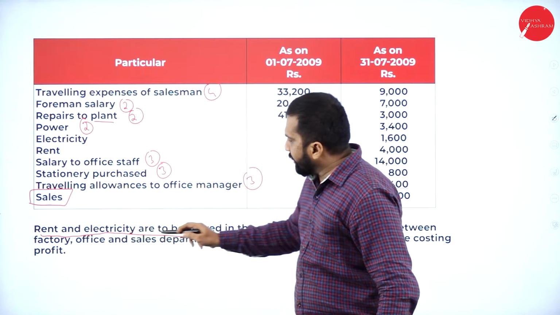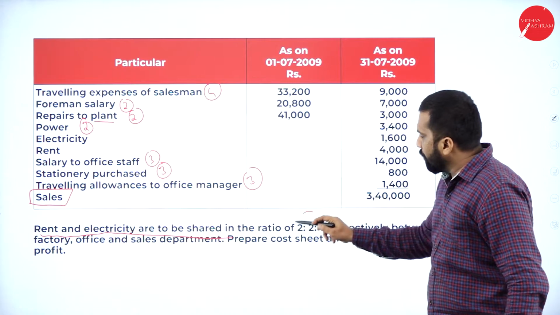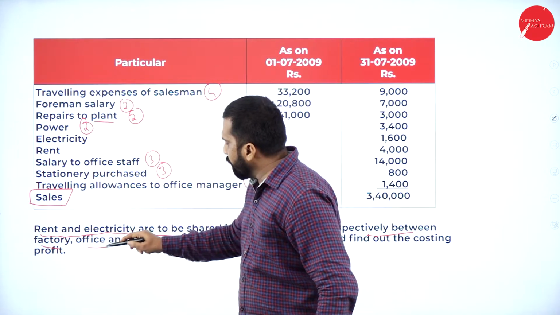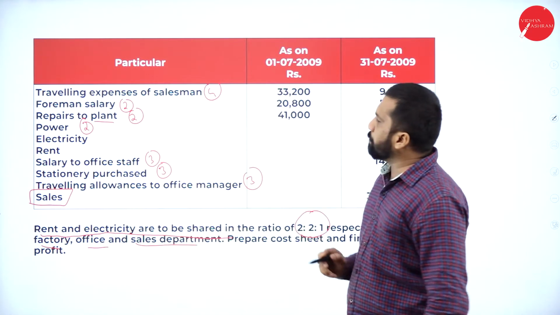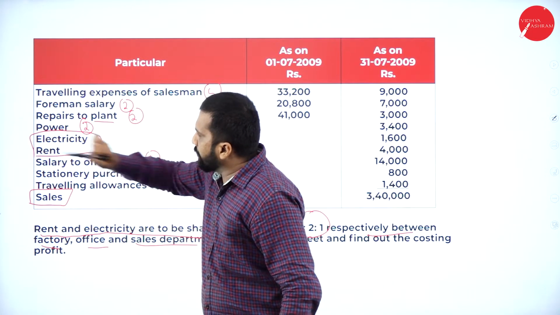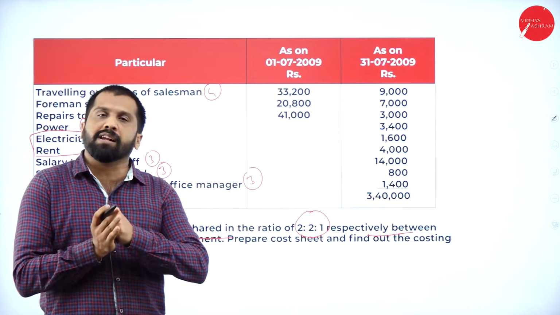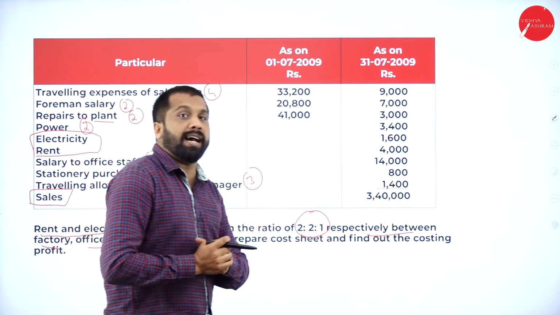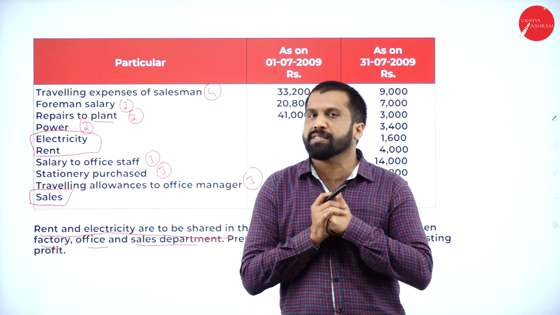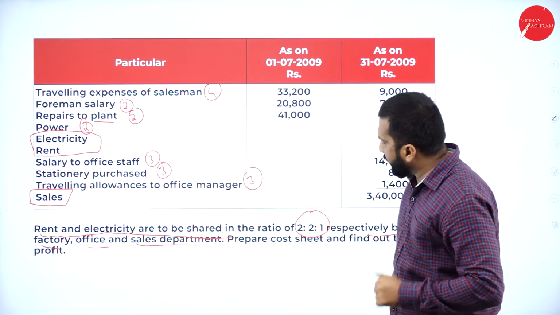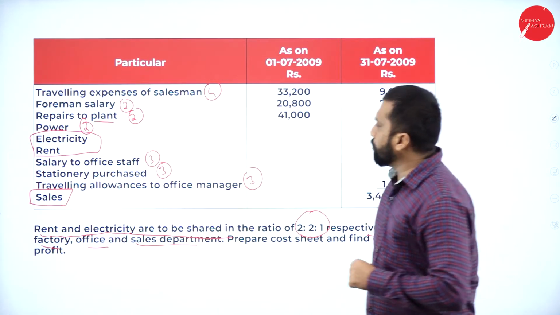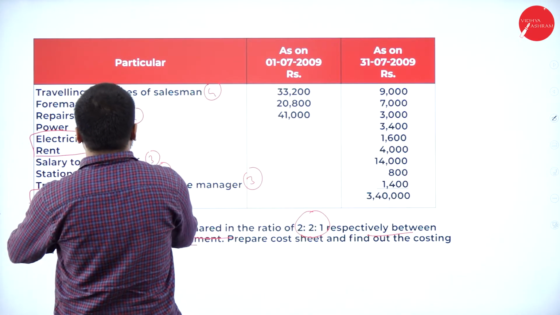Before that, rent and electricity are to be shared in the ratio of 2:2:1 respectively between factory, office and sales department. See, they have given electricity and rent. They have not mentioned how much electricity for factory, how much for office and how much for selling and distribution expenses. But they have given additional information that we have to divide in the ratio of 2:2:1. How to divide? I'll show you the calculation. The calculation is very simple.